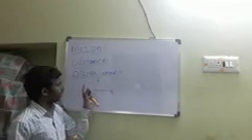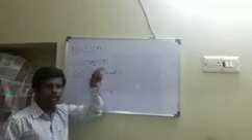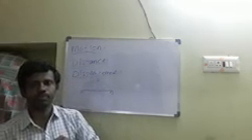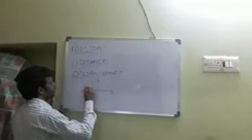Next, displacement. Displacement is the shortest distance of the path. Which is the shortest distance? This path, the shortest distance, we can take.